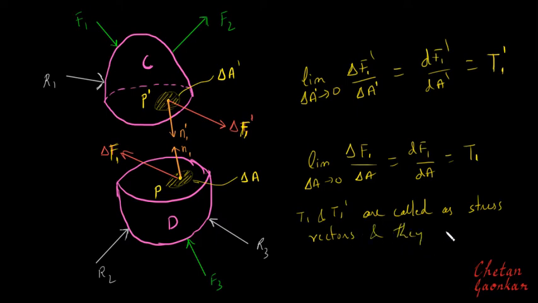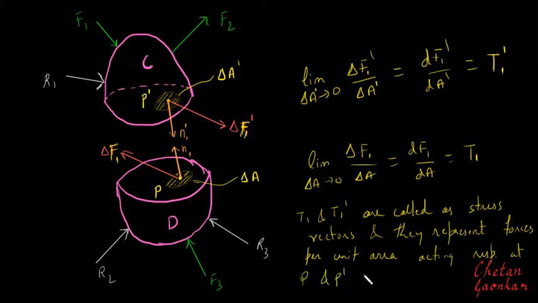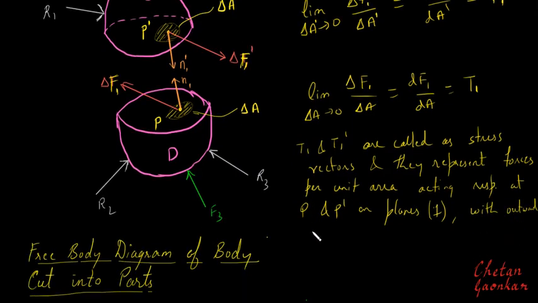And what they represent, the stress vector represents forces per unit area, acting respectively at P and P dash on the plane which was our plane 1 here, with outward normals.